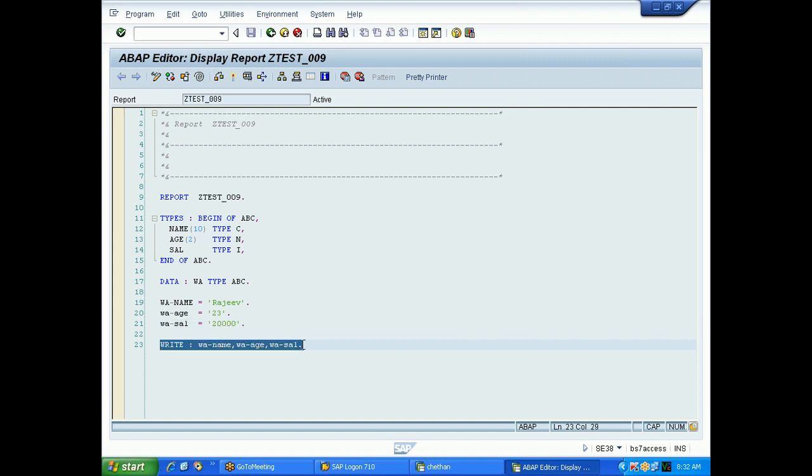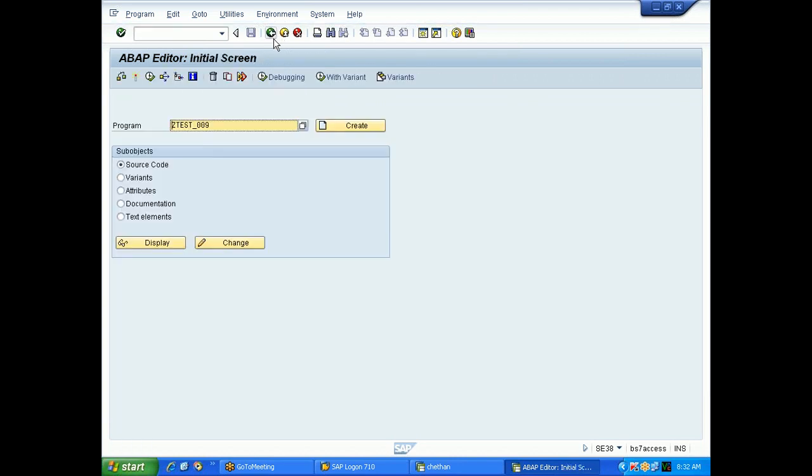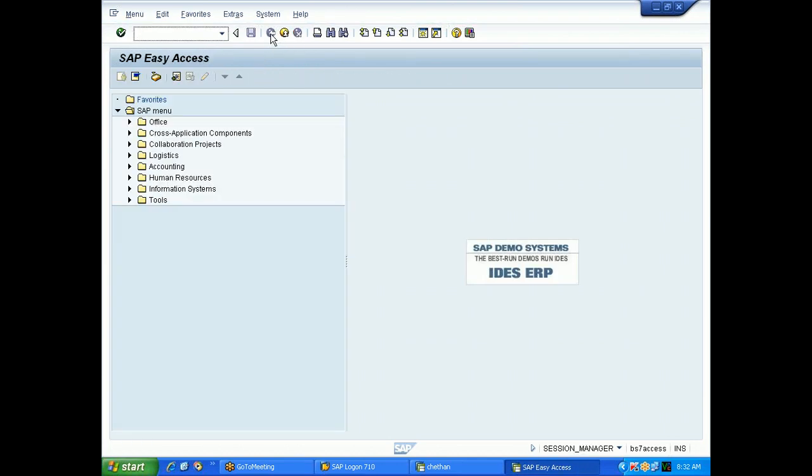After that we are writing the work area content. This program is clear for you, right? Fine. Now I will slowly go towards the data dictionary with this. We will create some table in the data dictionary, and then again we'll come back to the programming.